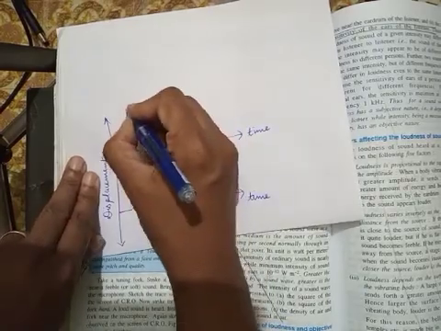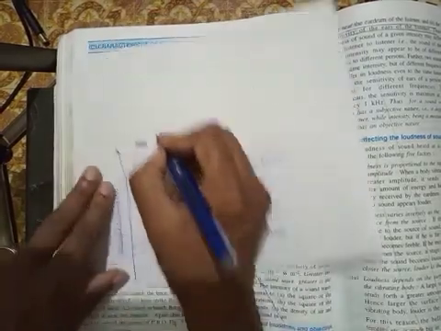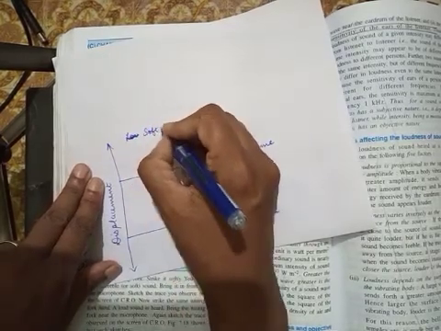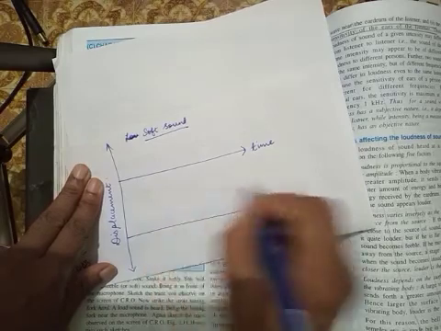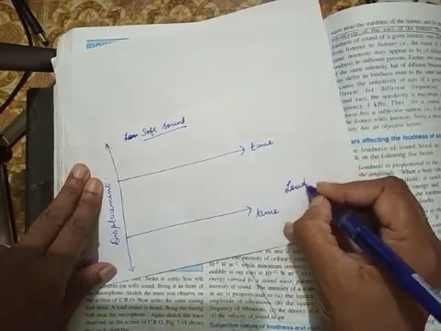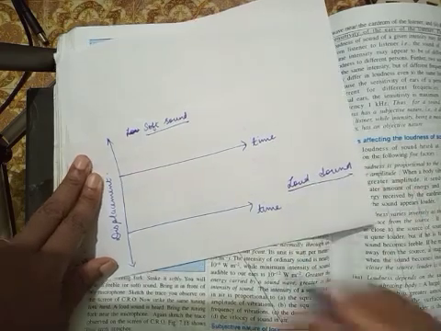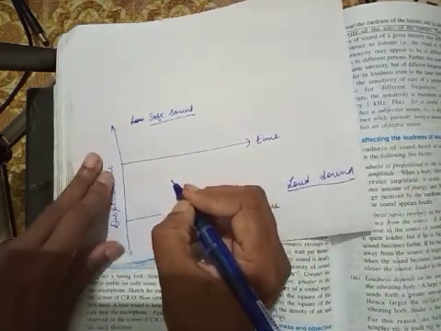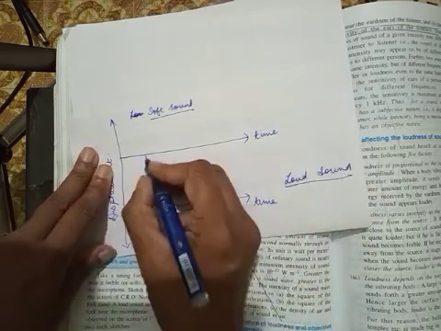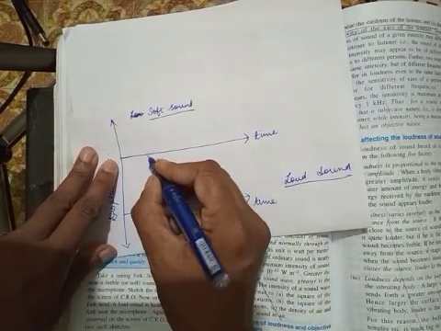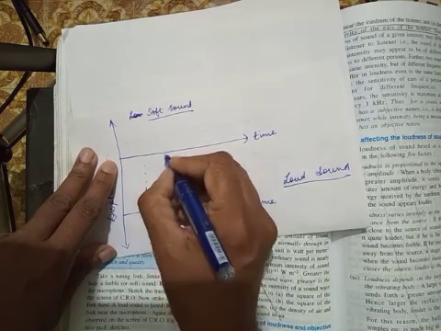So first I'm going to draw for a soft sound and then for a loud sound. So this is going to be for a loud sound. Now in this I have to keep frequency constant. So what you do, you just draw dotted lines like this.